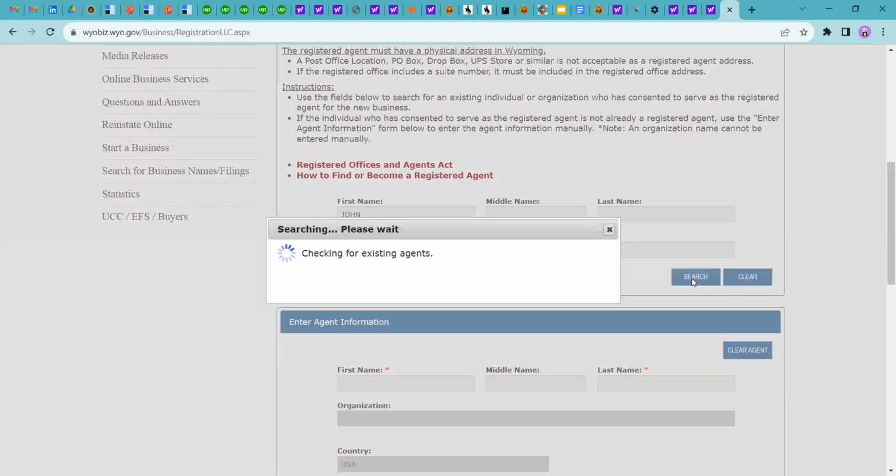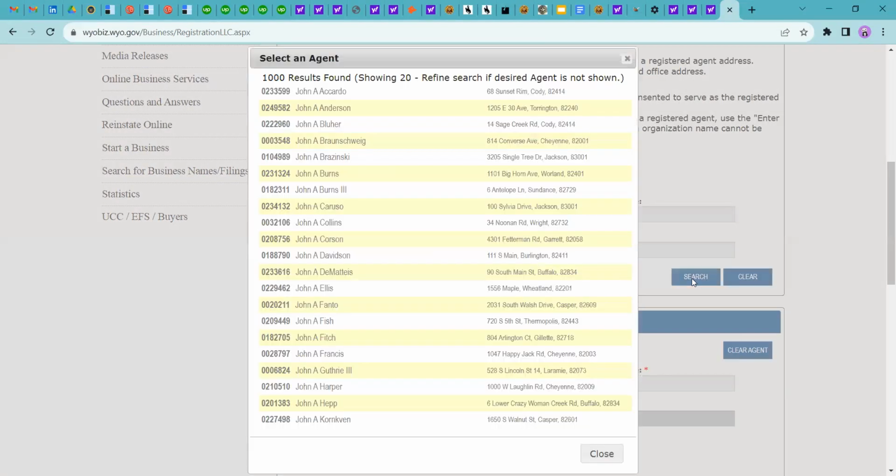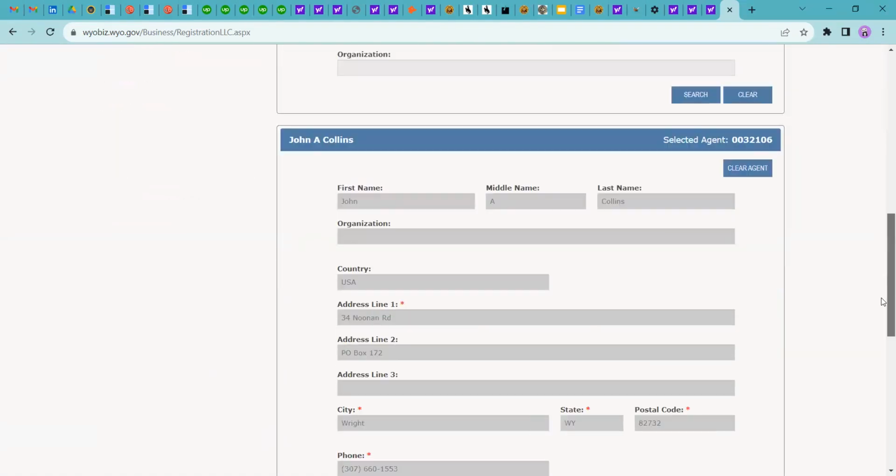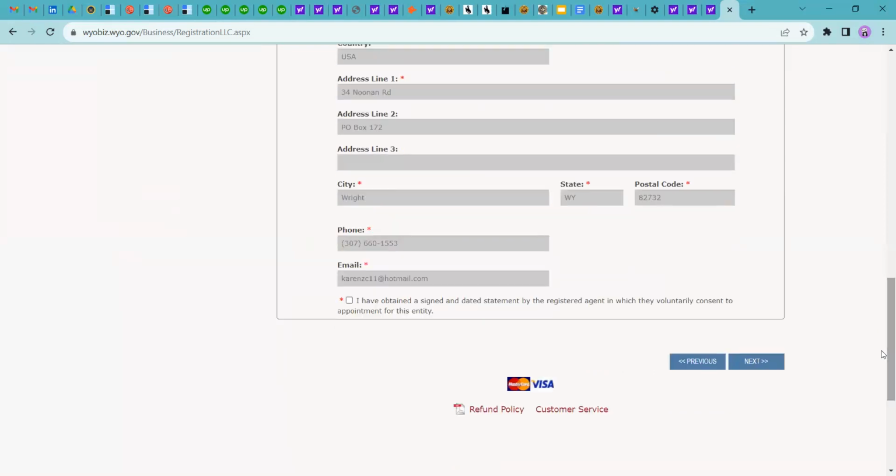You can search over here and find the list of all registered agents whose name starts with John. For instance, I am selecting John A. Collins as my registered agent. I'll get all the details about the address, phone number, email, everything. I just gave confirmation that this is my registered agent, and he gave confirmation to act voluntarily for this entity.